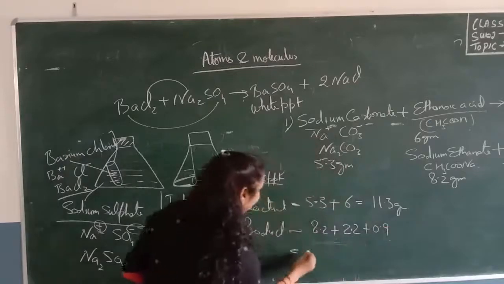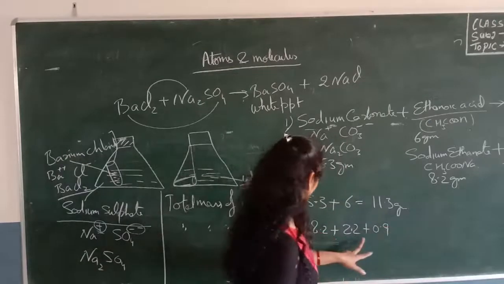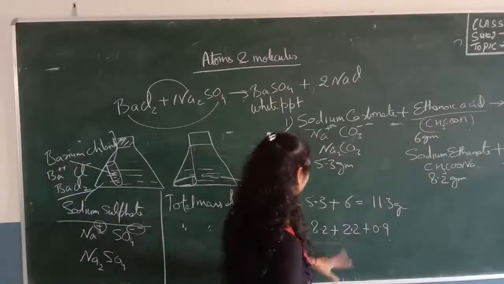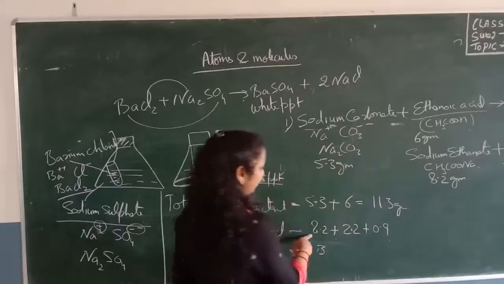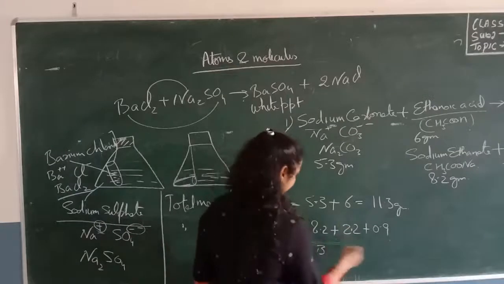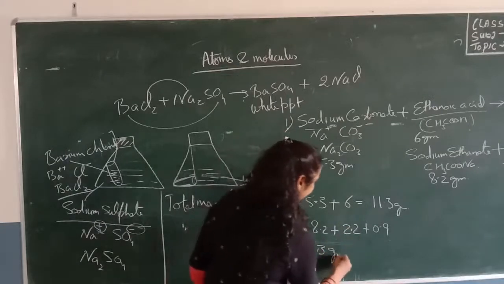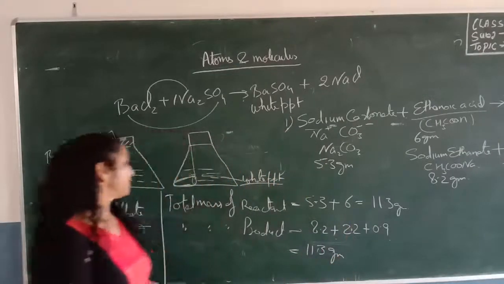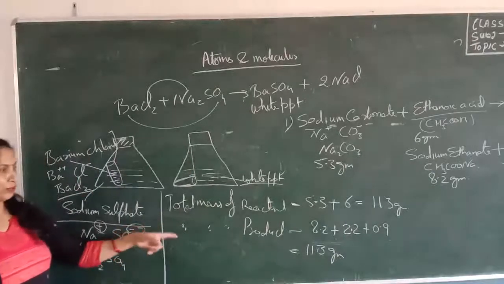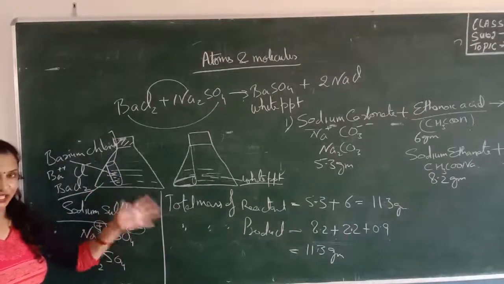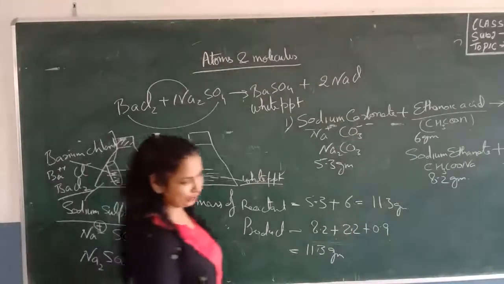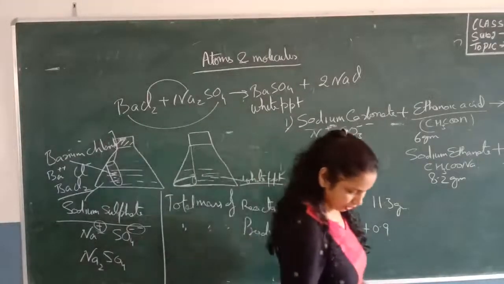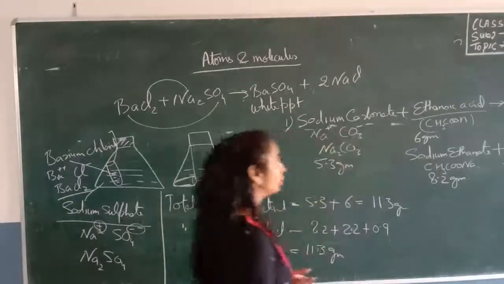Now let's add these terms. 9 and 2, 11, and 2, 13. 3, carry 1, 8, 1, 9, 10, 11. It is 11.3 gram. It means the total mass of the reactant is equal to the total mass of product. It verifies the law of conservation of mass, that is, matter cannot be created nor destroyed. Okay, I am taking one more example of conservation of mass.